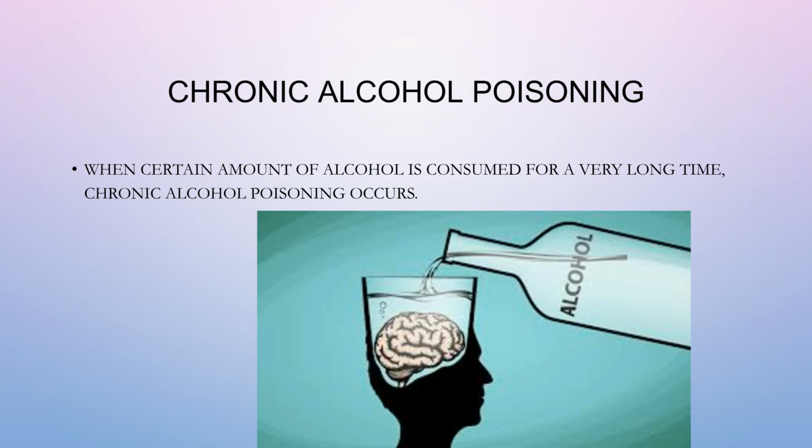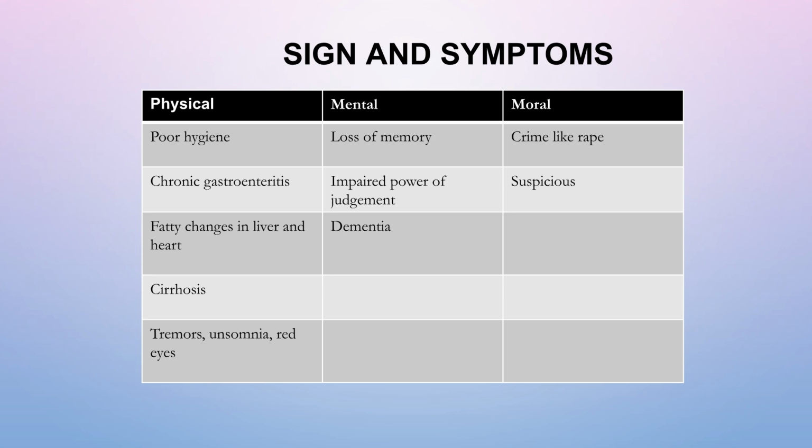Chronic alcohol poisoning occurs when a certain amount of alcohol is consumed over a very long period, leading to cumulative and long-term effects on the body and mind. Signs of chronic poisoning include physical deterioration, such as poor hygiene, chronic gastroenteritis, and fatty changes in the liver and heart. Mental symptoms include memory loss and dementia, and moral changes involve suspicious behavior.